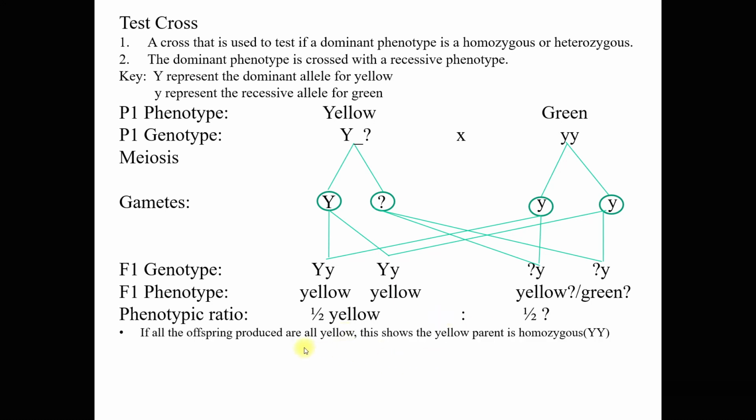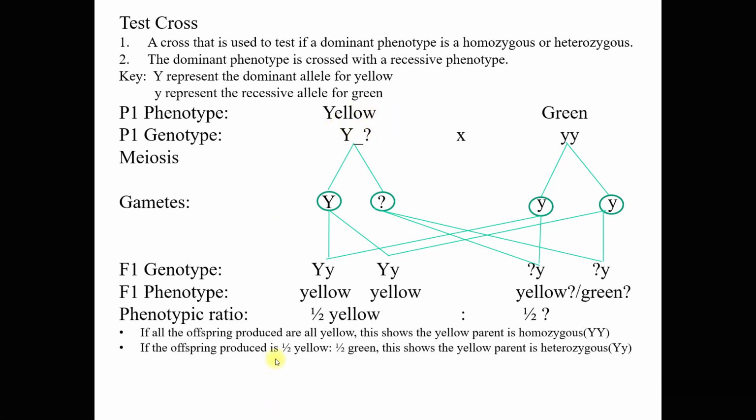Now if all the offspring produced are all yellow, meaning to say the yellow parent is homozygous. Right? If this is capital Y, here is capital Y, here is capital Y. If this is capital Y and this capital Y with small letter y, this will give you yellow. And this will be capital Y as well with small letter y, which will give you yellow. So this will be yellow. So it is no longer half yellow, here it is all yellow, 4 yellow. So if we get all yellow here, meaning to say the parent is homozygous. It has a homozygous genotype.